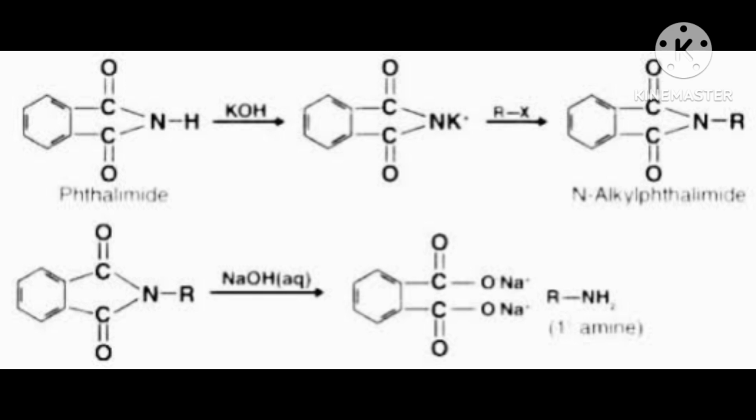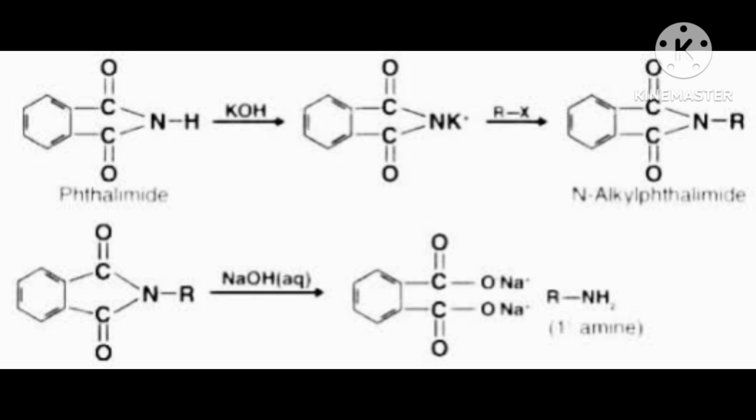The starting material is N-alkyl phthalimide. Actually, you want to form RNH2, you want the amine. So from this N-alkyl phthalimide, how will you get RNH2? That you have to understand. Here, what will happen when it reacts with NaOH?